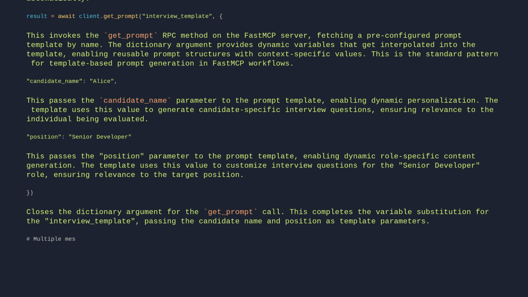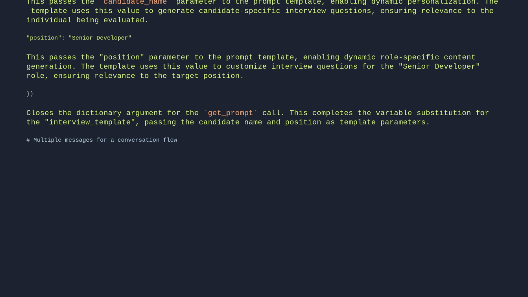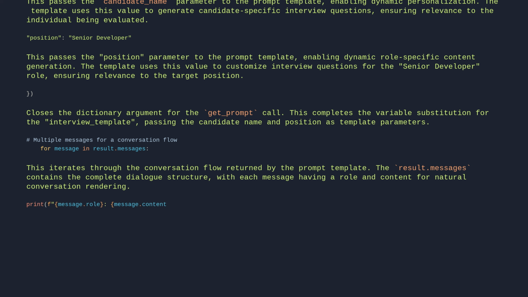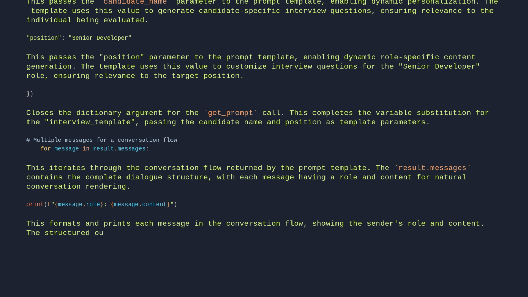# Multiple messages for a conversation. for message in result.messages: This iterates through the conversation flow returned by the prompt template. The result messages contains the complete dialogue structure, with each message having a role and content for natural conversation rendering. print(f"{message.role}: {message.content}"). This formats and prints each message in the conversation flow, showing the sender's role and content. The structured output makes debugging conversations easier by clearly separating AI responses from user inputs.